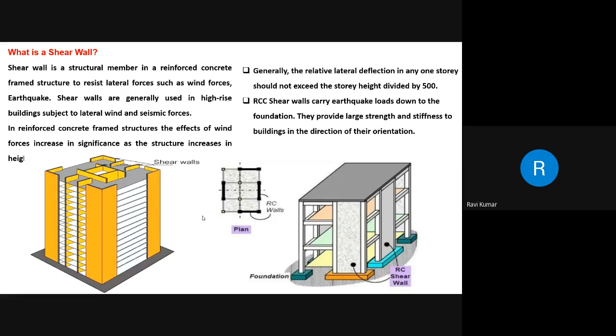So the shear wall is a structural member in a reinforced concrete frame structure to resist lateral forces such as wind forces and earthquake. Shear walls are generally used in high-rise buildings subject to lateral wind and seismic force.